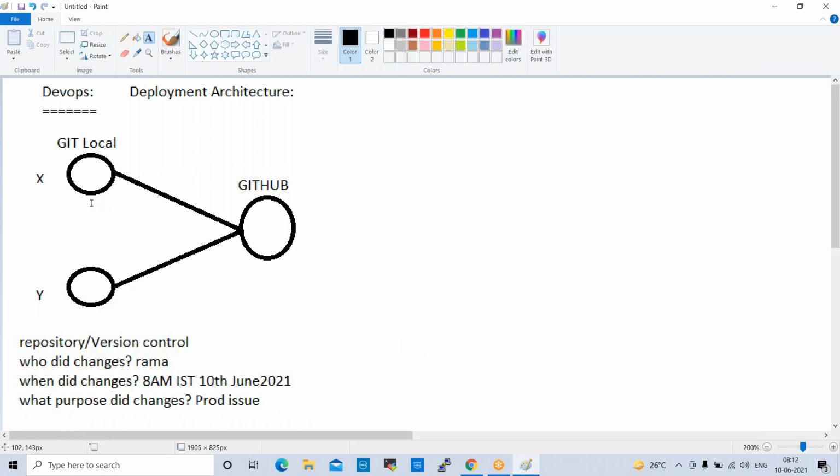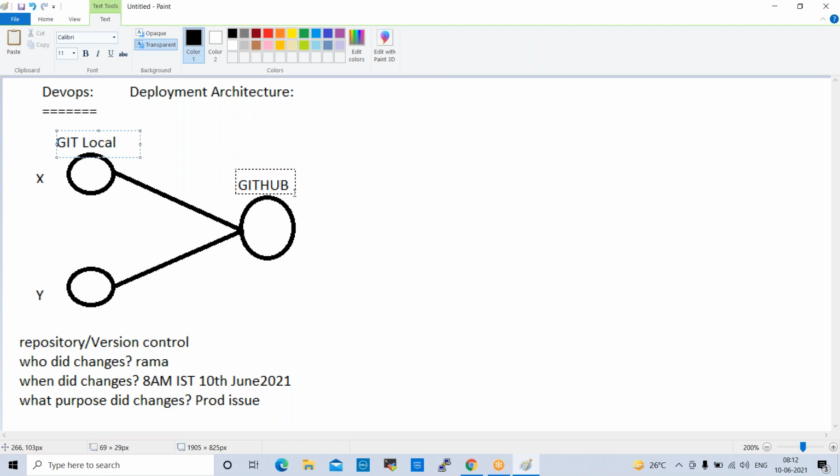Fine. Once development is completed and testing is completed, the code will be pushed to GitHub. So Git and GitHub both have the same functionality. Git is a local repository, GitHub is a remote repository. So functionality wise, both are same. Okay, this is a remote repository.